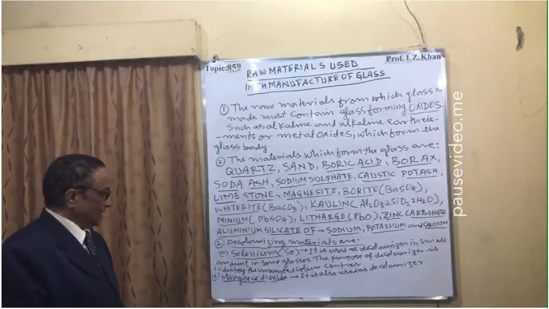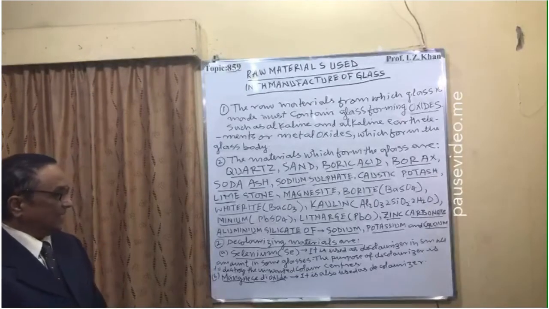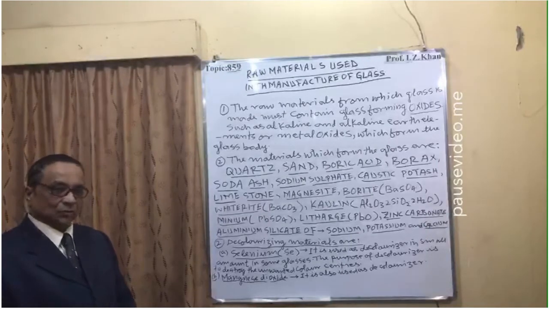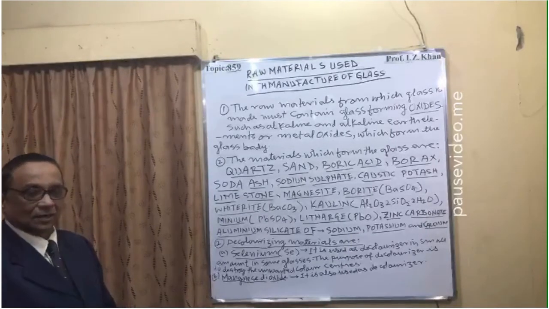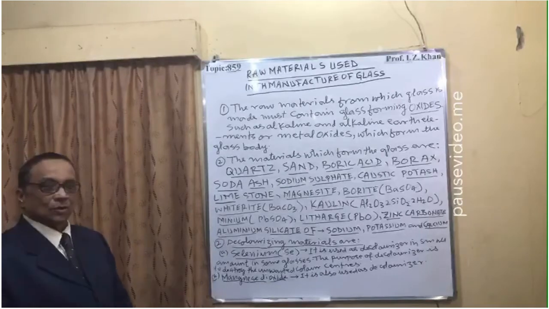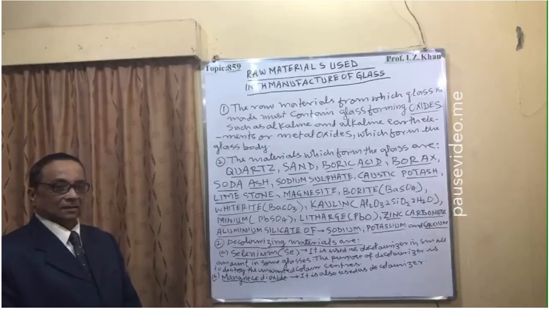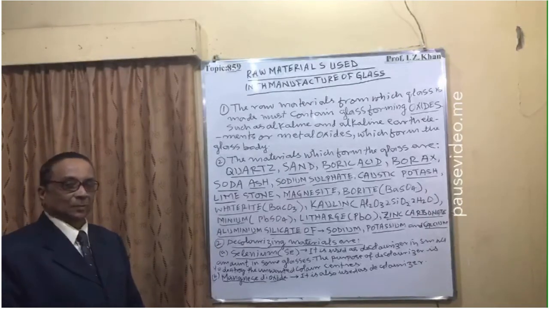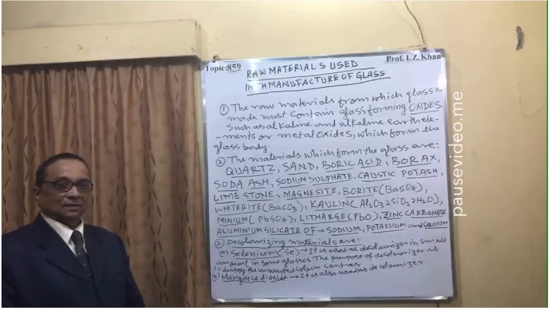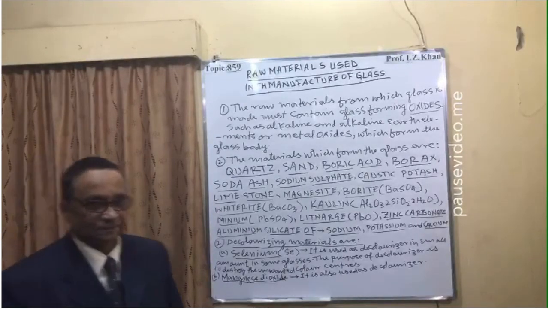B is manganese dioxide. This manganese dioxide is also used for the same purpose as a decolorizer. And the next I am going to discuss is the filling material, the powdered used glass, that is called cullet.